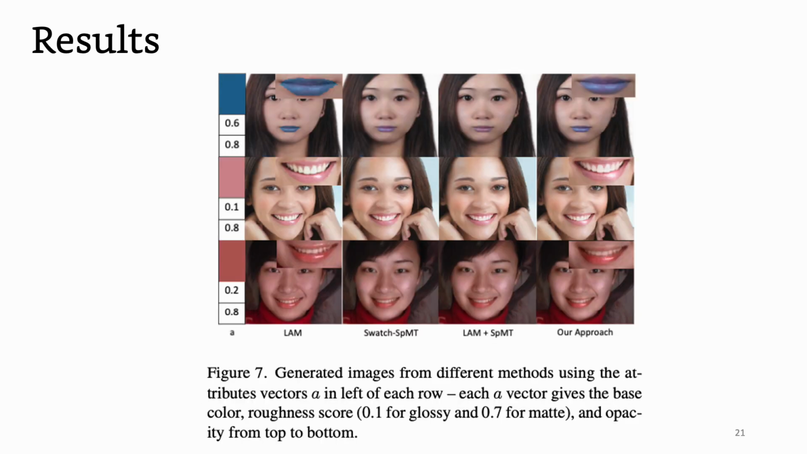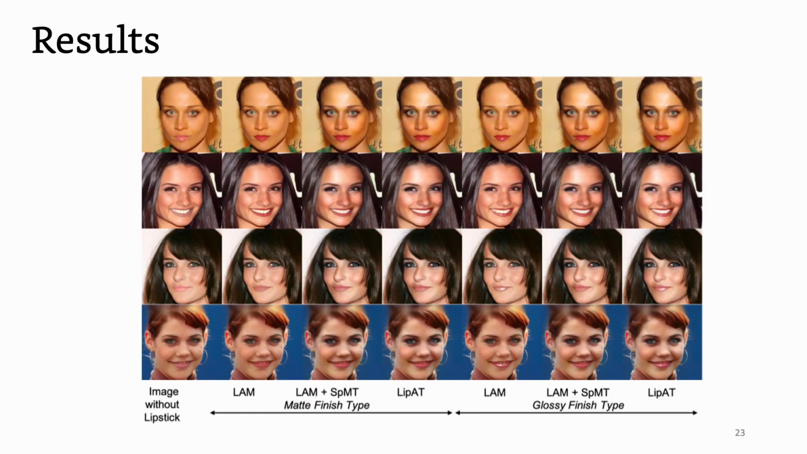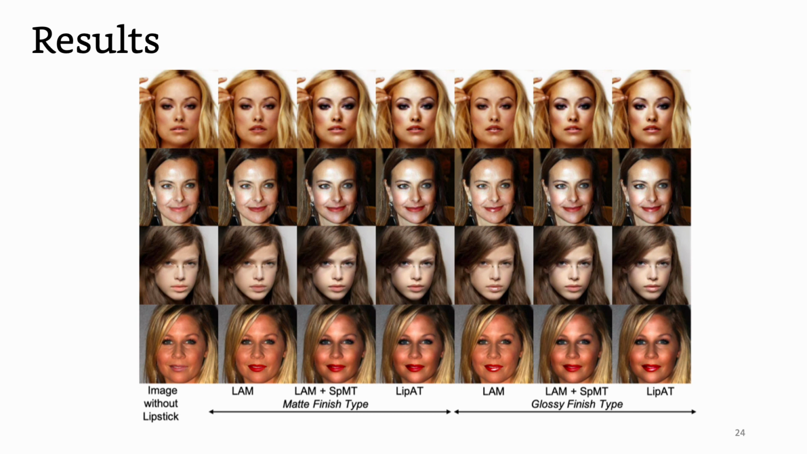We now provide qualitative results for our approach. Here we show how specific attributes can be applied. In these examples we show smooth control of the attributes, indicating the framework has a continuous representation. Here we show comparison of our approach against the different baselines with the reference image without lipstick to the left, and another example of the same comparison. Thank you.